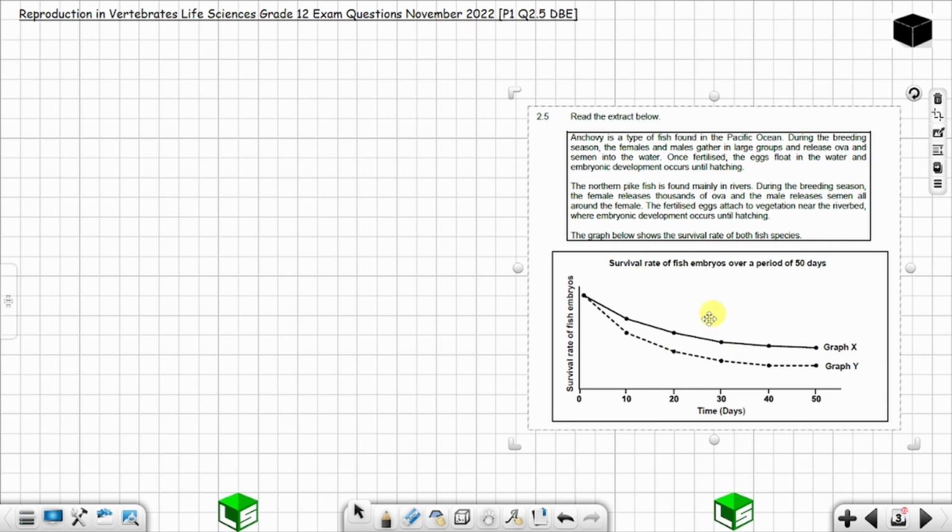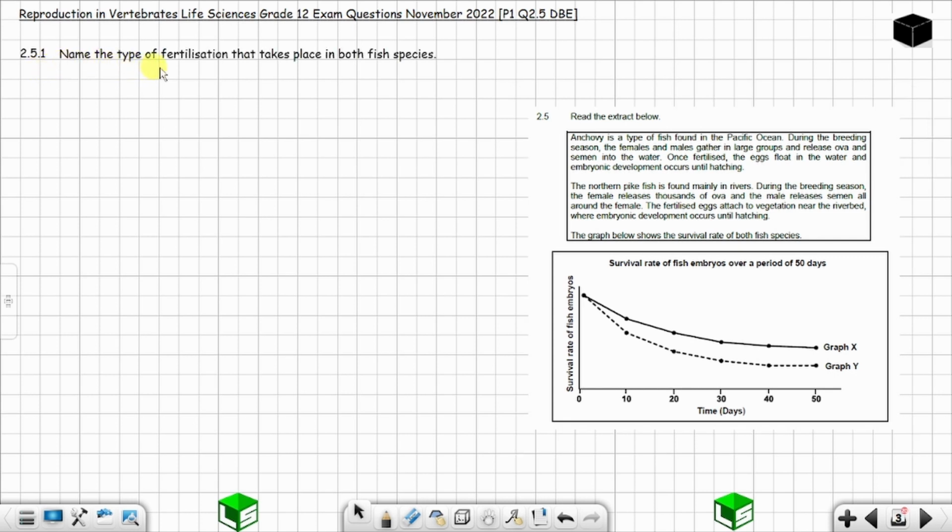Okay, you have the graph of survival rate of fish embryos over a period of 50 days. On the horizontal axis, you have time in days, and on the vertical axis, you have survival rate of the fish embryos. So you have graph X and graph Y. Now question 2.5.1.